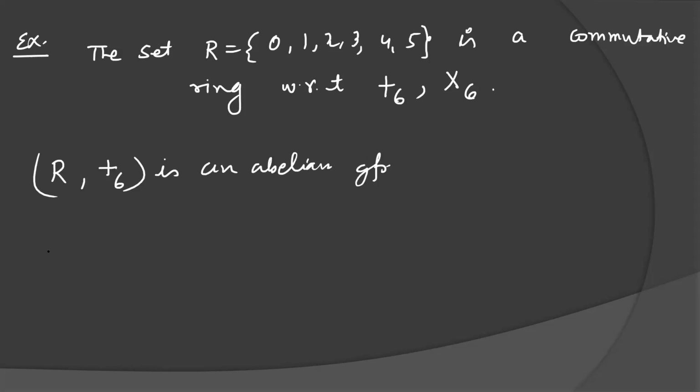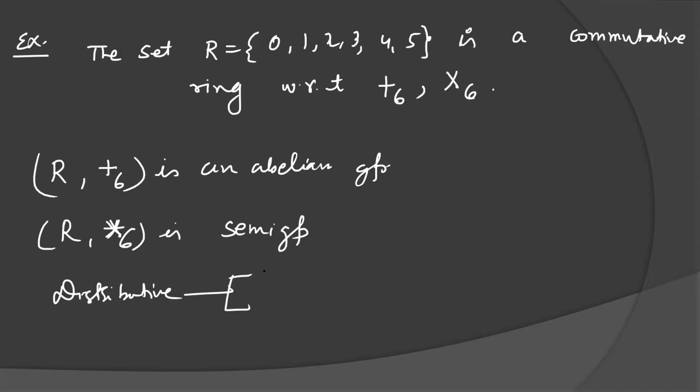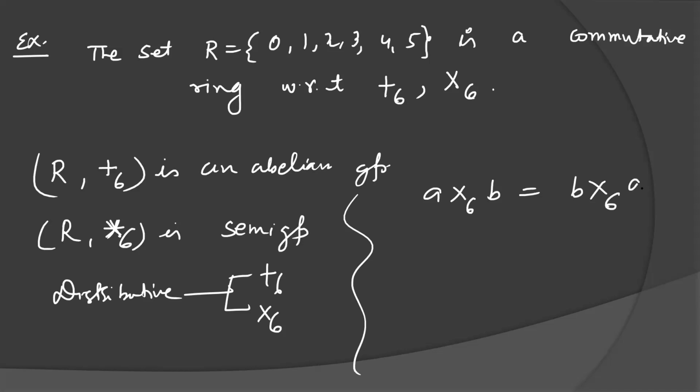I have already discussed this type of problem. R multiplication modulo 6 is a semigroup. We can show these two properties. Now the distributive property, we have to show distributivity with respect to this and this, and we have to show that if you take any elements, then A multiplication B will be equal to B multiplication A with respect to multiplication modulo 6. So we have to show these properties actually.